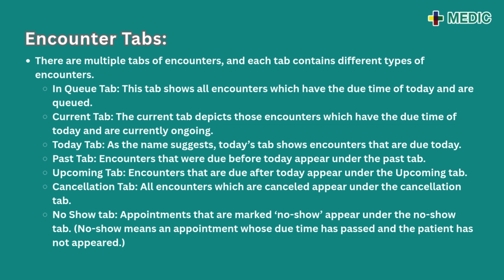Past tab. Encounters that were due before today appear under the Past tab. Upcoming tab. Encounters that are due after today appear under the Upcoming tab. Cancellation tab. All encounters which are cancelled appear under the Cancellation tab.